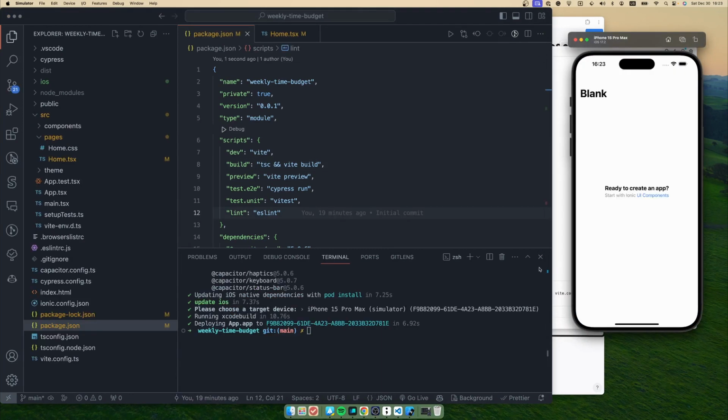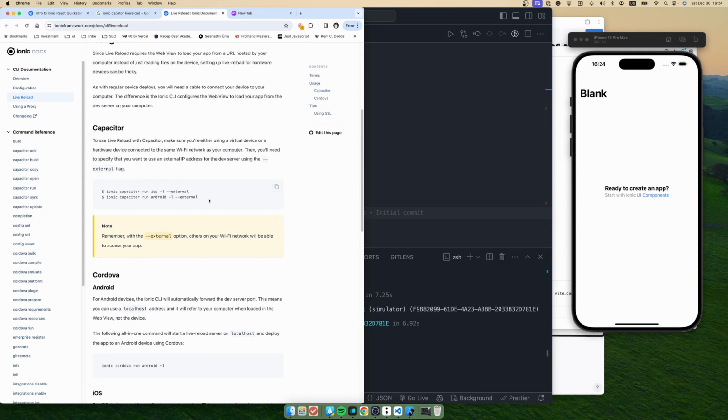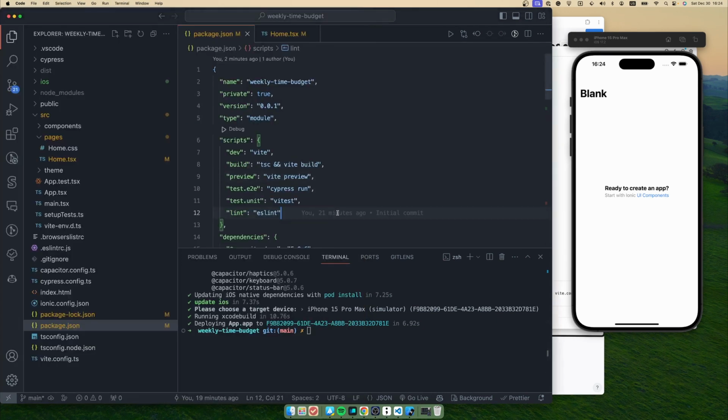So right now the application is running on our simulator, but the development server is not running. So it means when we make some change to our code, the change will not reflect in our application right away. In order to fix that, we should have run this code. We just ran Ionic capacitor run iOS, but this is the actual code we should have run.